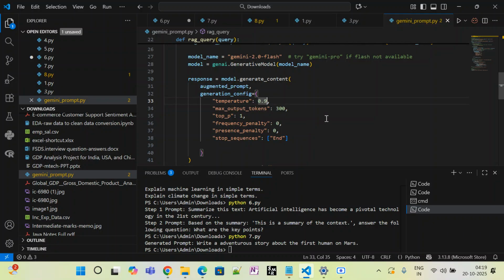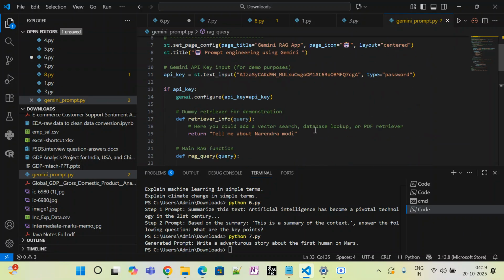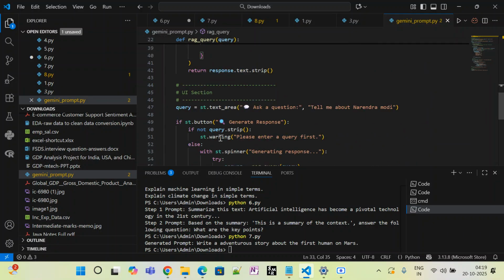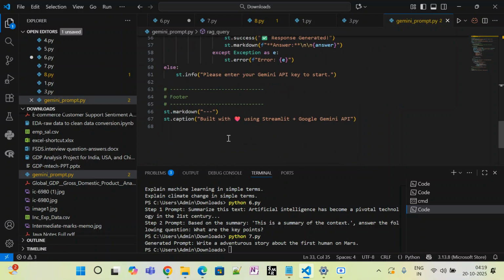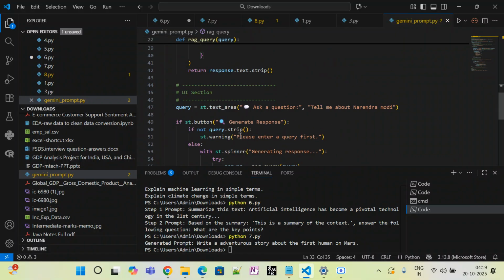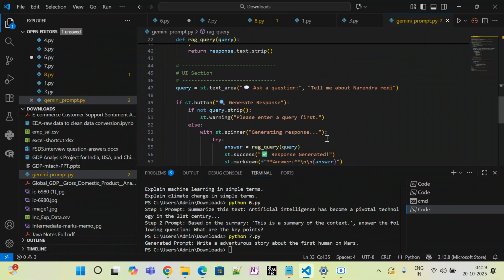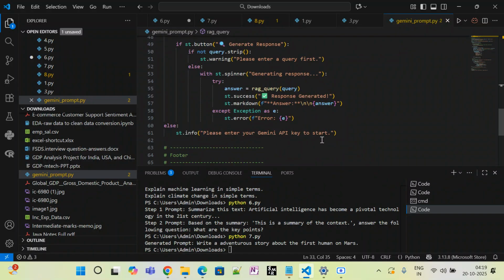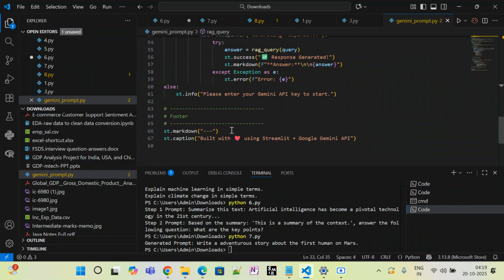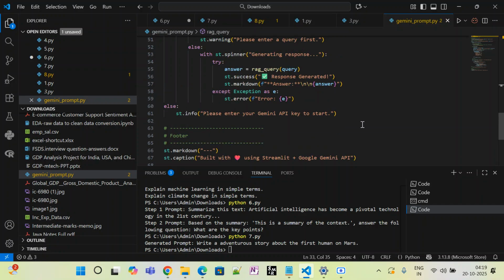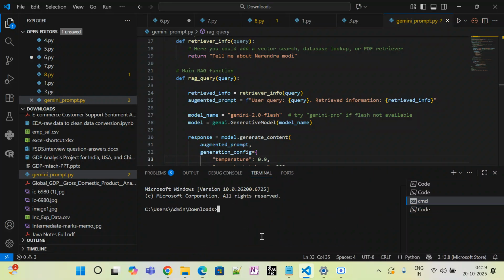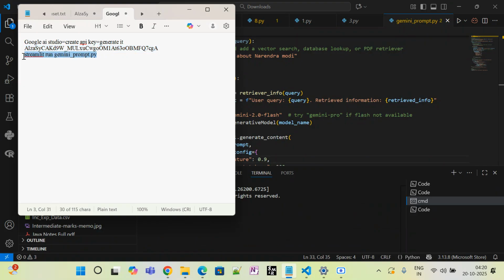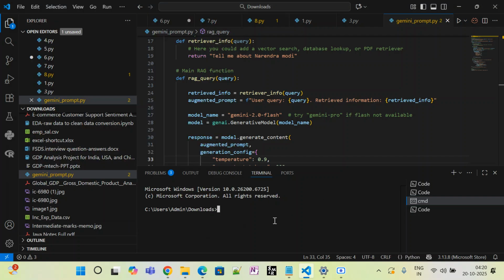Let me go ahead and execute this first so you can get a clear idea. This is my Flask API user interface, and this is how I want to generate the response. Please enter the first query, and please enter the Gemini API key to start. This is how it looks, using Streamlit plus the Gemini API key. Let's go ahead and understand. It makes my job easier.